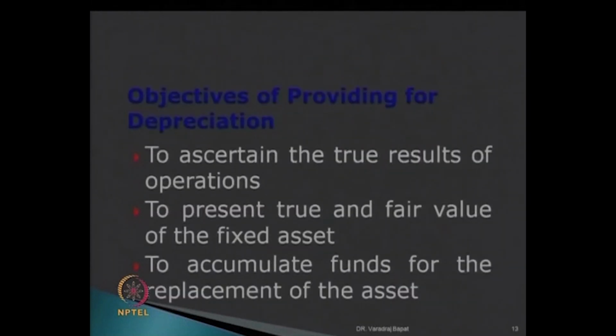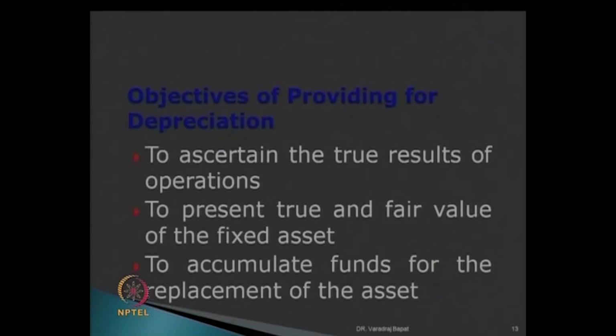Now why do we need to provide depreciation? What are the objectives? First is to ascertain the true results of the operations, because depreciation is a hidden expense. You don't pay for it, but the value of the machinery which is being used is actually getting reduced. So, unless you account for that reduction, the true results of operation will not be known. Second, as far as the value of assets is concerned, at the end of the year we need to present their true and fair value. So, the assets should be depreciated.